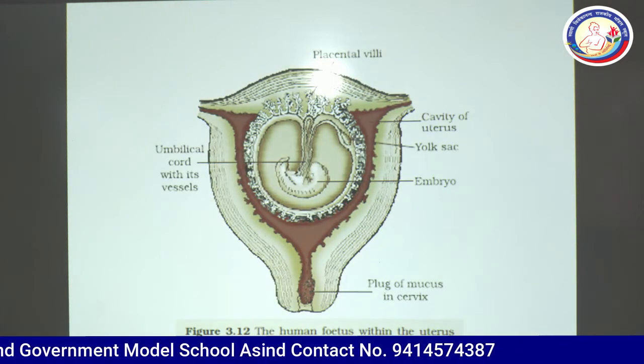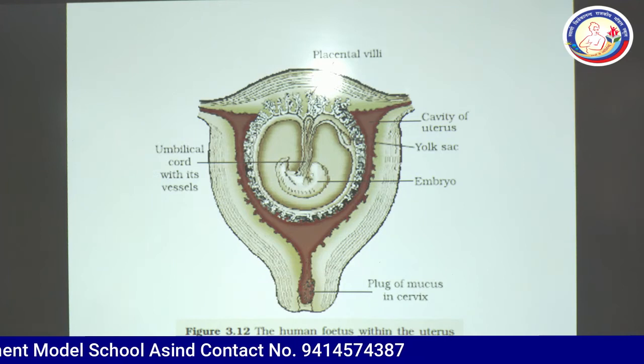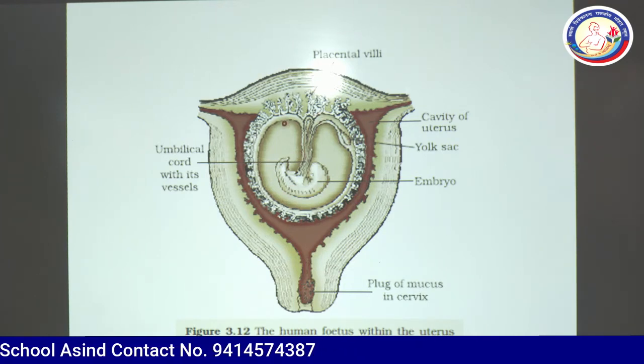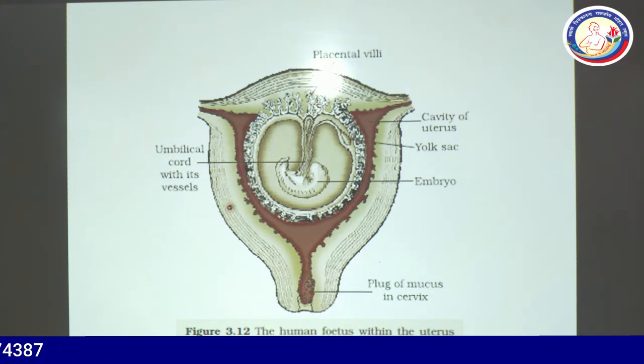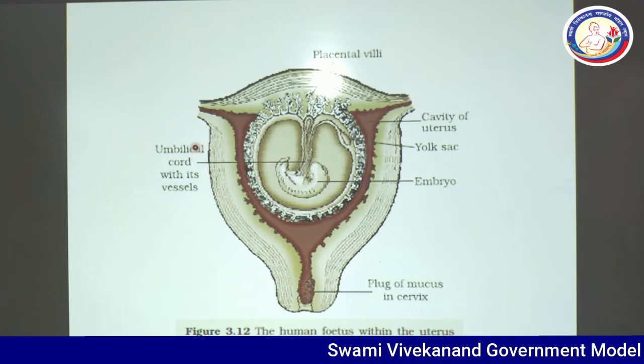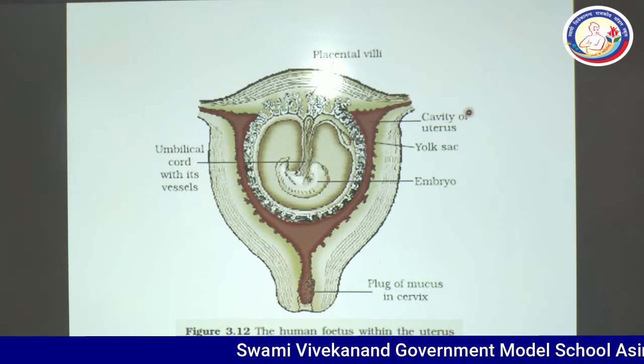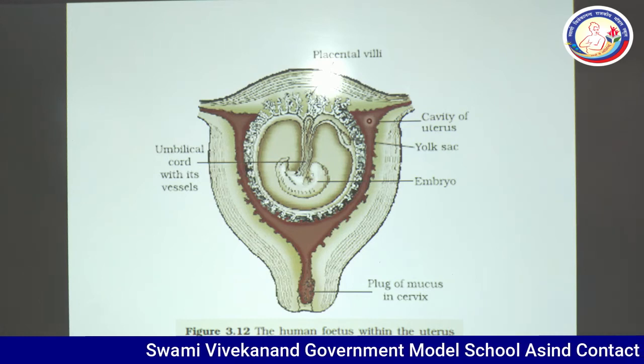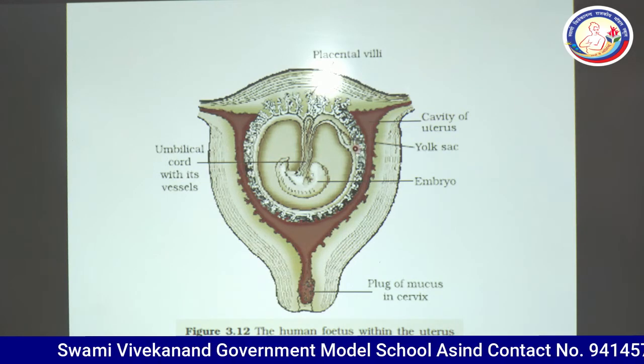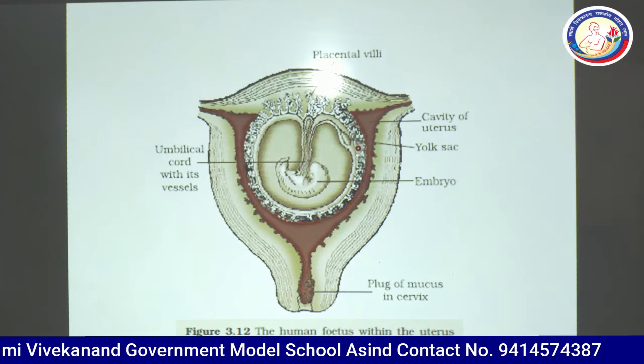Have a look on the figure 3.12. You can see these are the placental villi. It is the structure of uterus, and this long thread-like structure that attaches to the navel of the embryo is called umbilical cord. This is the cavity of uterus. This is yolk sac.